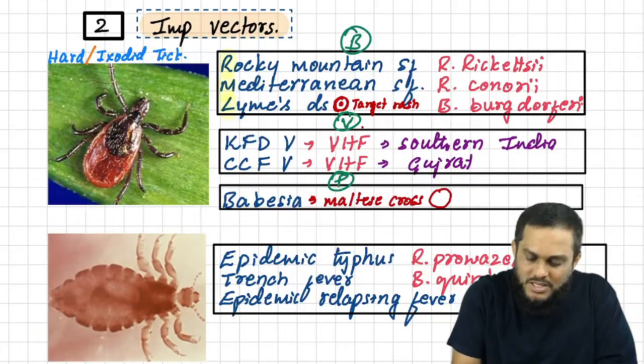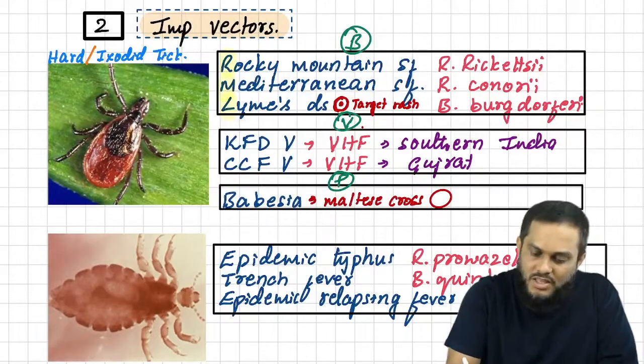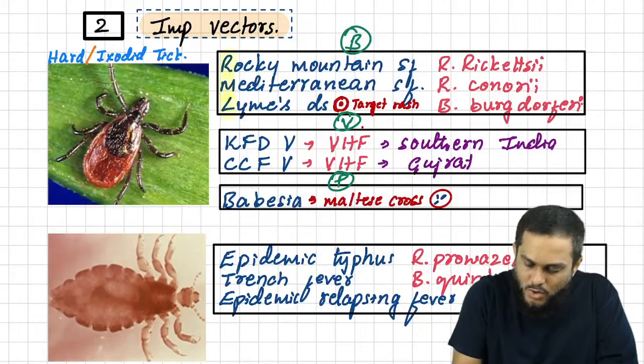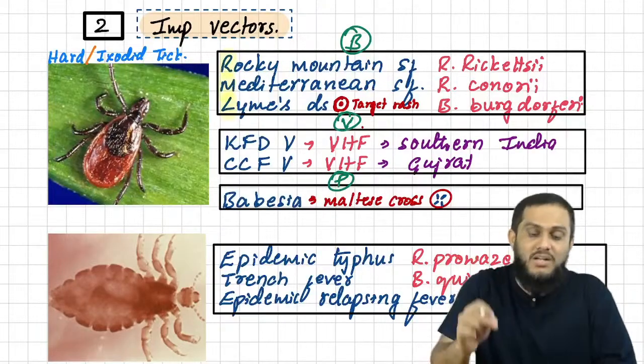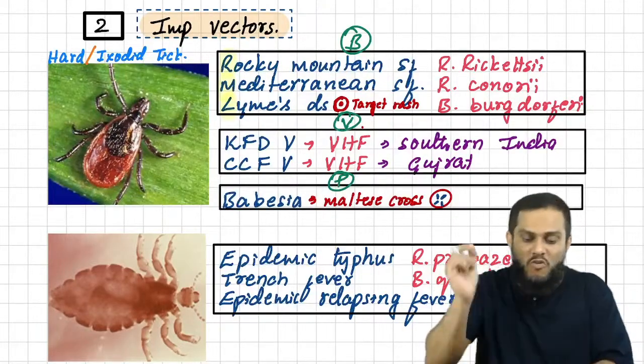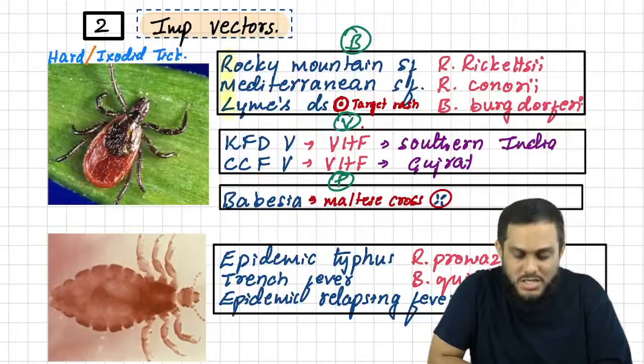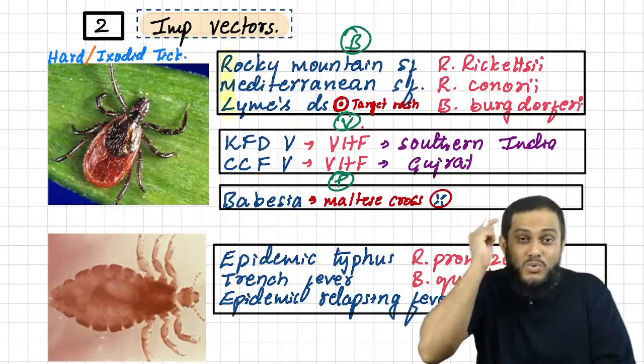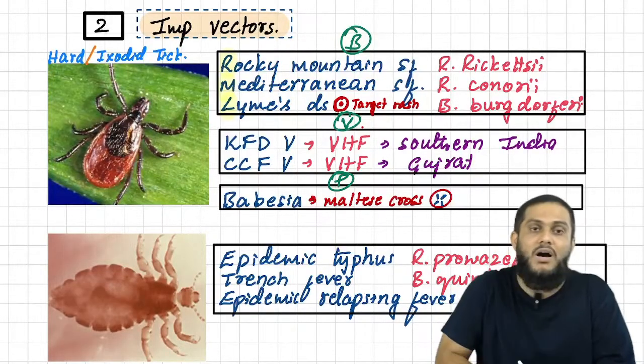Sir, within the RBCs, Babesia is present like a cross, which you see in the peripheral blood smear, the Maltese cross, which is nothing but the merozoite form of Babesia. That's how you identify Babesiosis, Maltese cross. That has to come to your mind when you hear Babesia. It is transmitted by the hard tick.